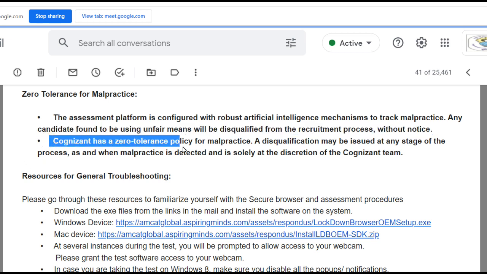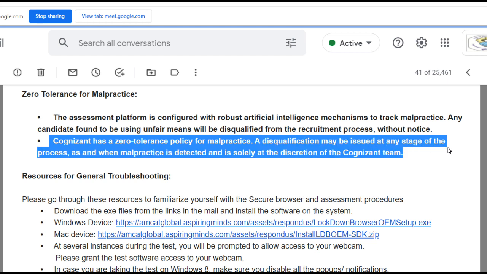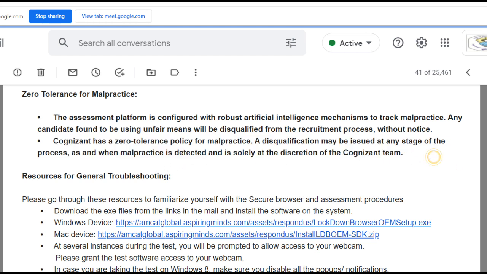Cognizant has a zero tolerance policy for malpractice. A disqualification may be issued at any stage of the process as and when malpractice is detected, and is solely at the discretion of the Cognizant team.